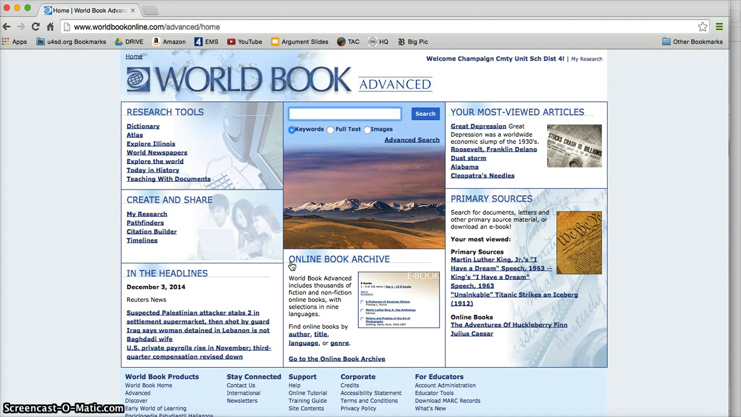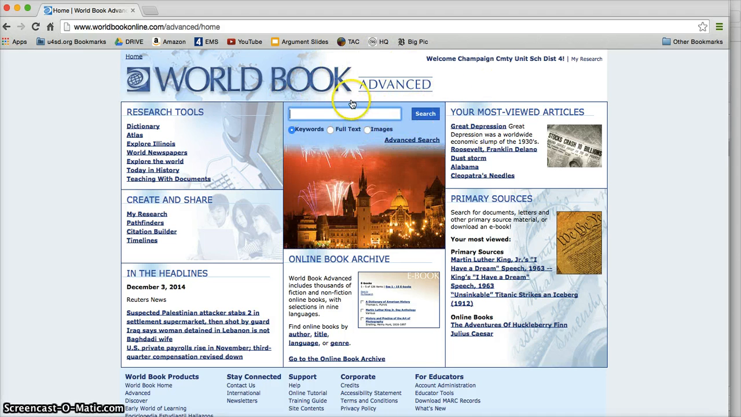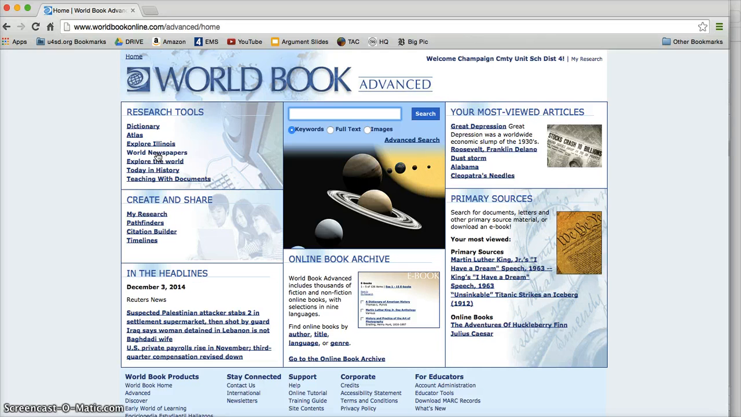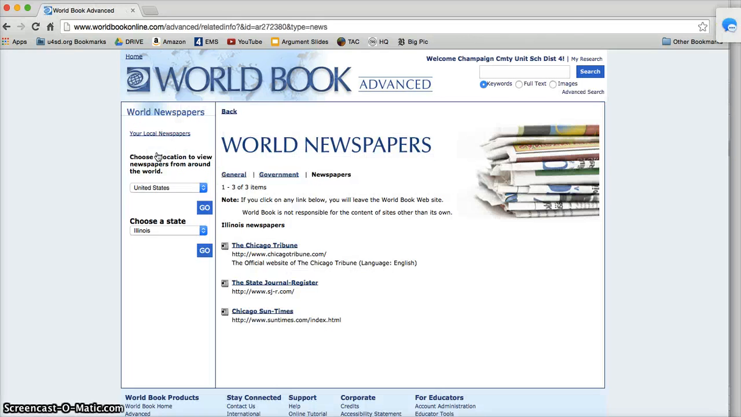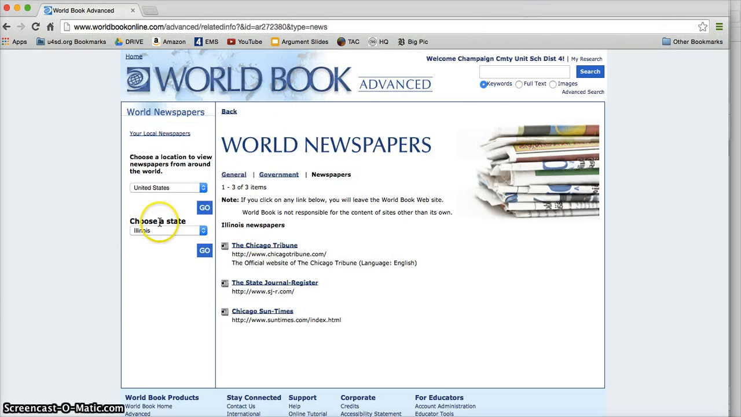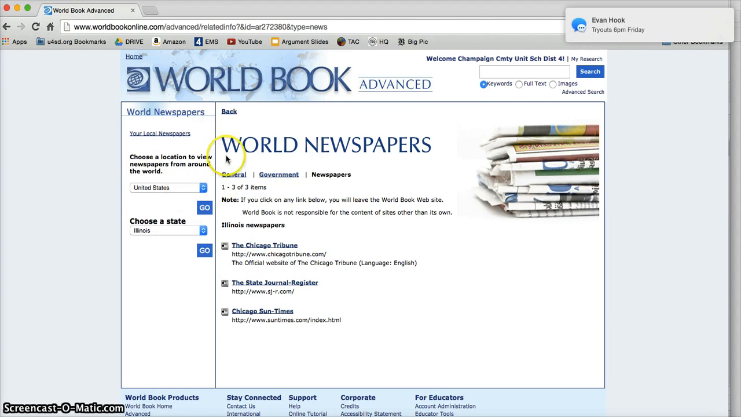So notice right here, this is the main page. You've got a search menu, which is usually where I start. You've got a lot of different stuff with primary sources, online book archives. You can have access to almost any world newspaper. It's really cool. And you can go on a variety of different states, and you can pretty much find almost any newspaper in the country. So check that out, explore it, and you can even find world stuff.